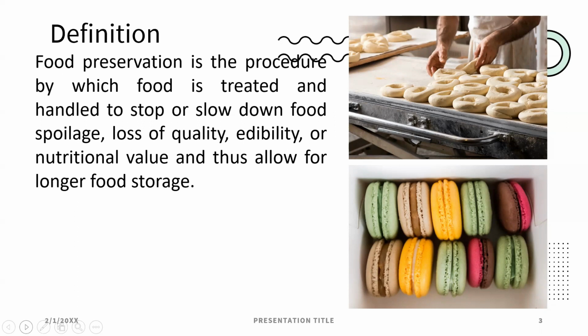In this year, 2022, the World Food Organization has declared that no one should be left behind. That is, no people should suffer from hunger. So the main objective of food preservation is that the food should be preserved and food waste avoided, so that food is available to everyone in the world and nobody should suffer from hunger.